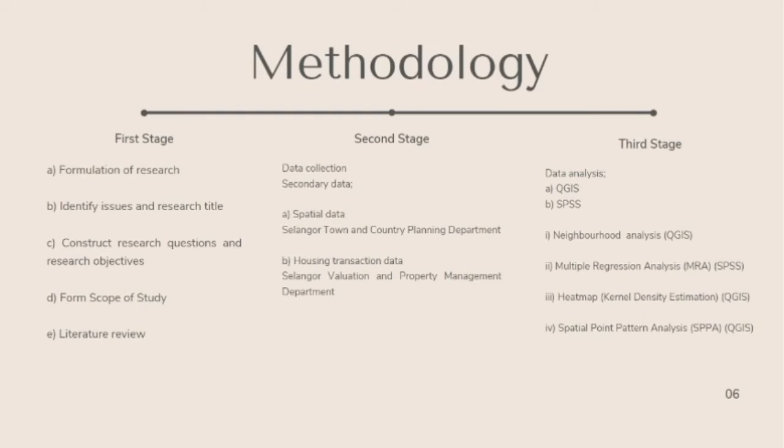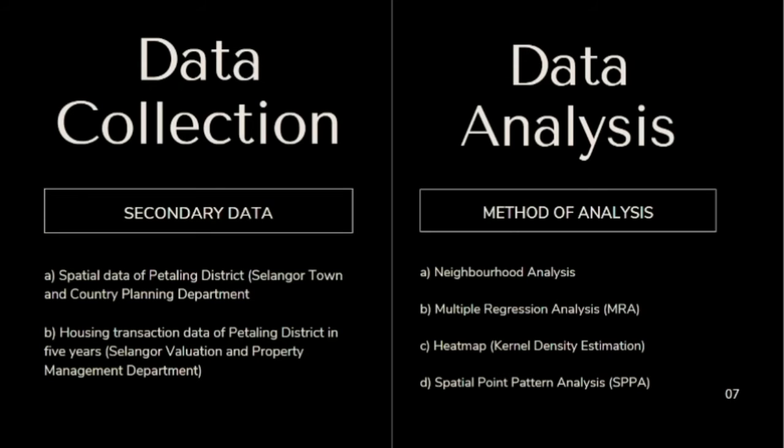The research methodology flow for this research is as follows. This research will be using the quantitative research method and will be using the secondary data which comprises the spatial data and housing transaction data of Petaling district. Four analyses will be conducted to achieve the objective of this research.